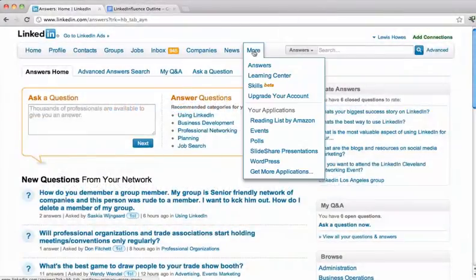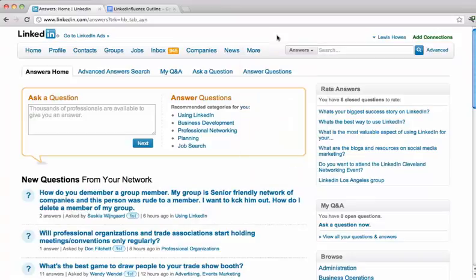So this is the More tab, and first thing you click on is Answers. Now when you go to the Answers section, this is a great place to get more leads and to get more clients, but also become known as an expert in a certain industry or area.